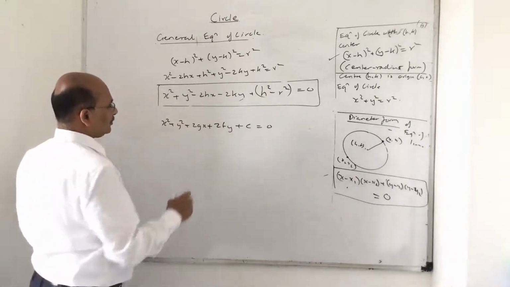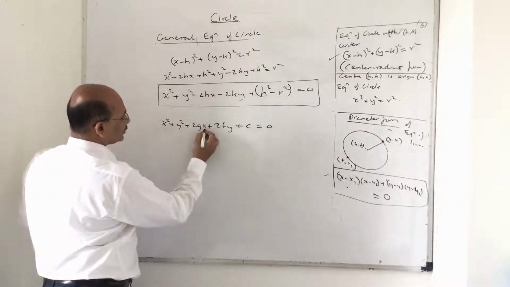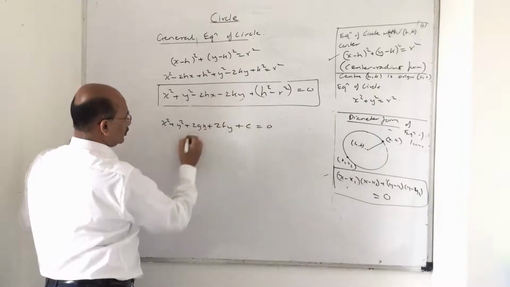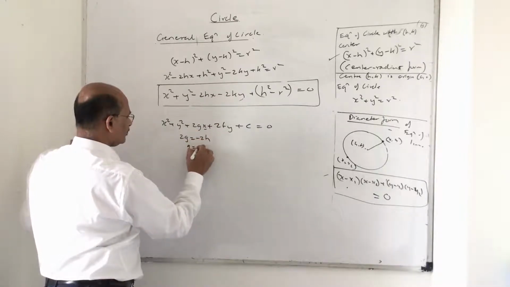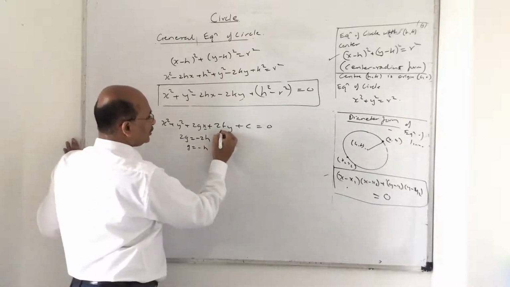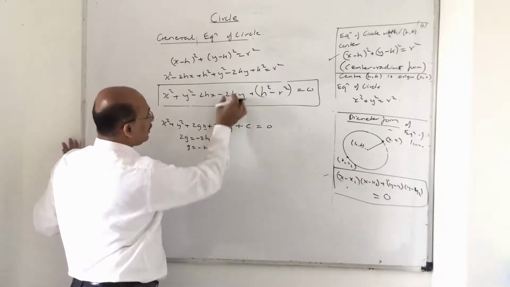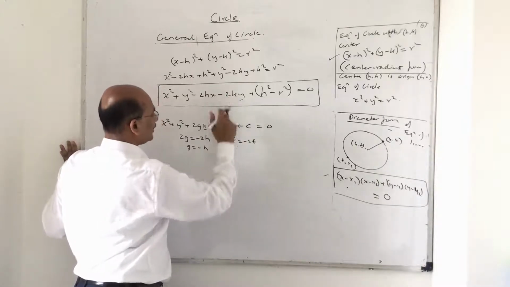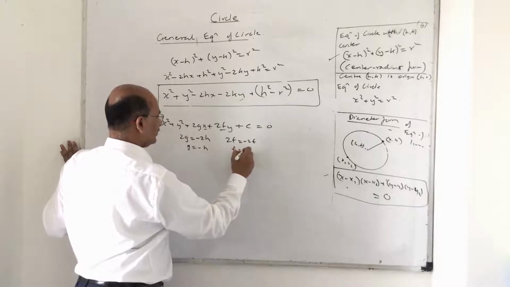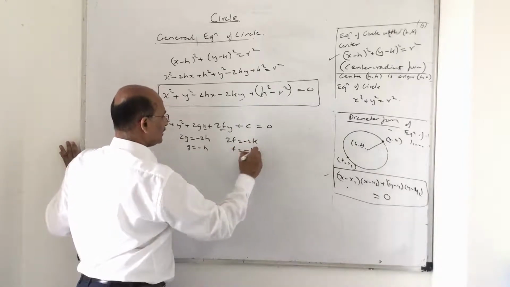Now what happens now? Pay attention now. 2g, now understand the x coefficient. So 2g is equal to minus 2h, so g is nothing but minus h. Similarly 2f, this is a convention which we normally follow that I am putting across. 2f is minus 2k, so f is nothing but minus k.